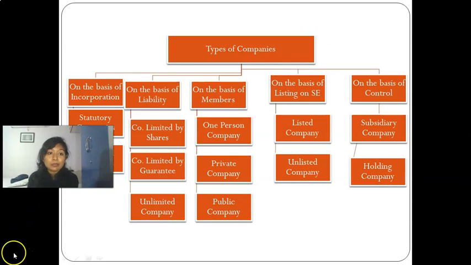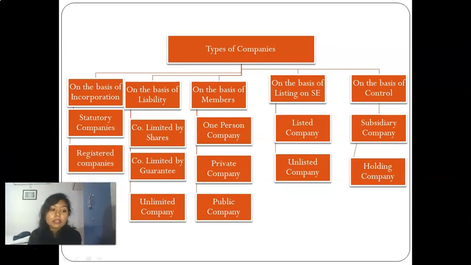Next is types of companies. Under this, there are various types of companies. We have classified these companies on the basis of incorporation, liability, members, listing on stock exchange, and control. On the basis of incorporation, companies are divided into two parts, that is statutory companies and registered companies.